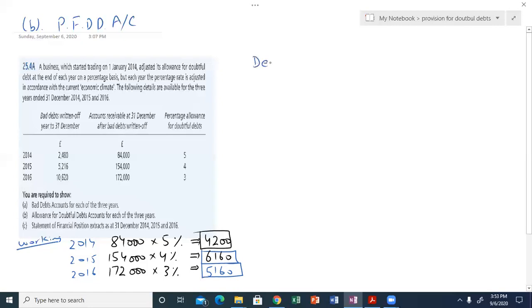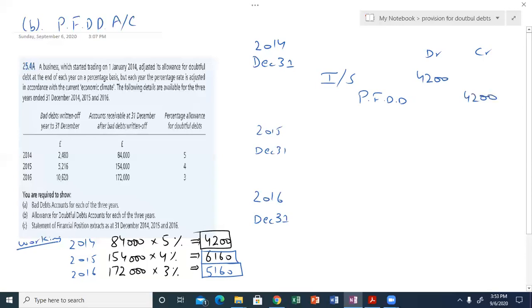So what will be the journal entry at the end of 31st December 2014, and at the end of December 2015, and at the end of December 2016? This is the first year of the provision, the creation of doubtful debts. Income statement will be debited and provision for doubtful debts will be credited. I am using abbreviations right now for the income statement and provision for doubtful debts, but in the exam, you have to write the full income statement and provision for doubtful debts.